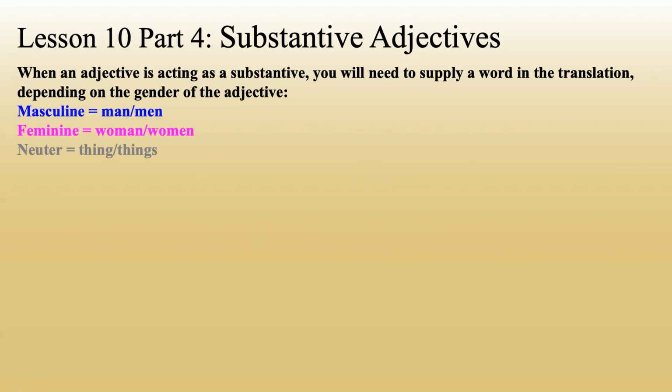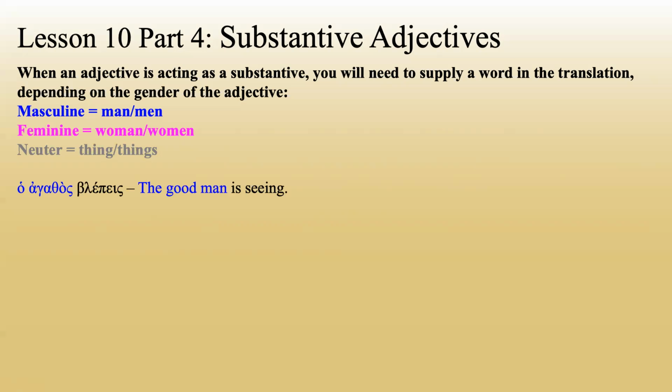Now, there are some slight exceptions to that. If the context already has something else going on, you might supply a slightly different word from the context. For example, if you were already talking about sons and this substantive masculine adjective is talking about the sons, you could say sons instead of men, that kind of thing. But generally speaking, you're going to supply these words unless you have a better word from the context to supply.